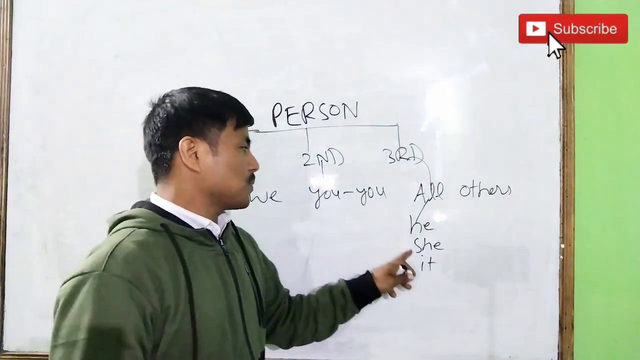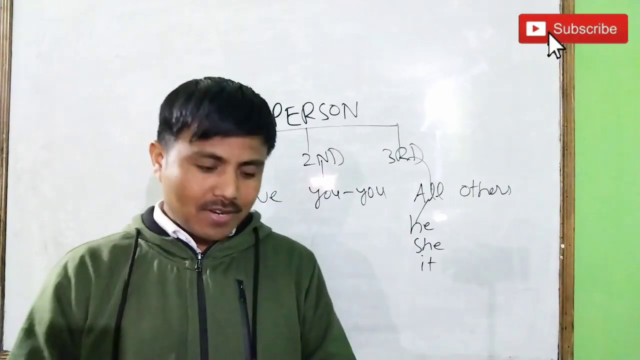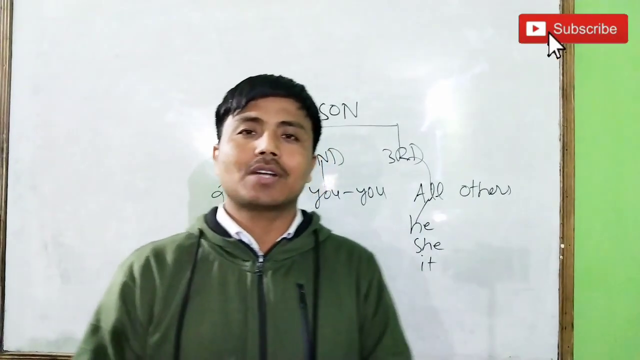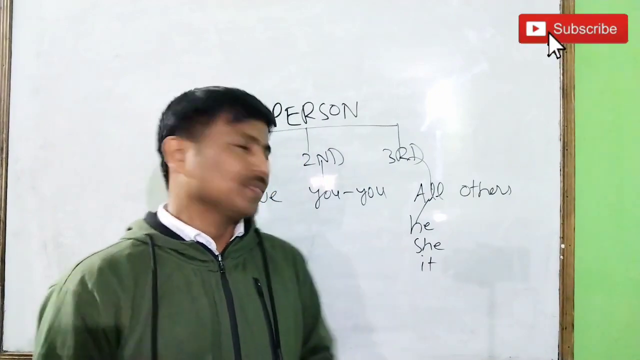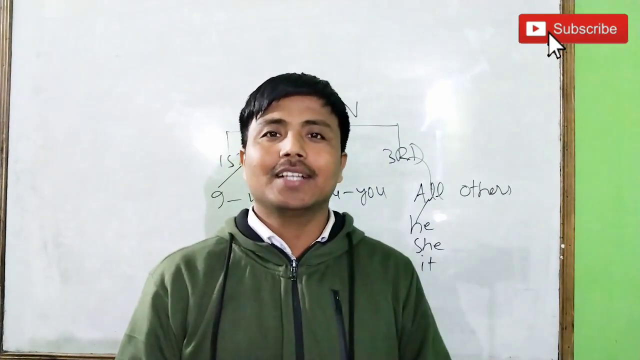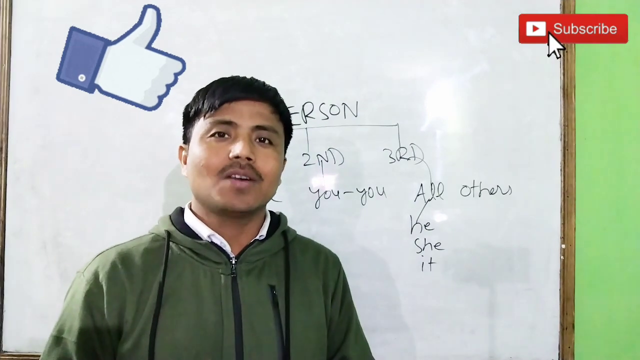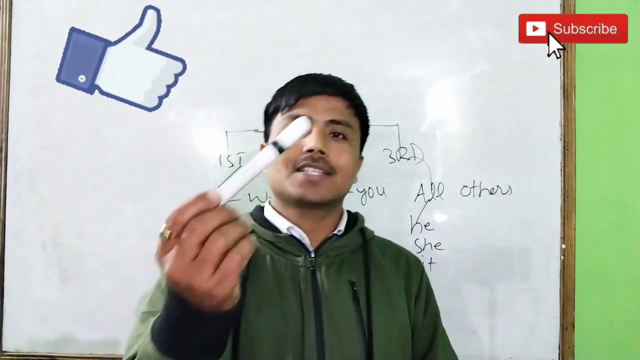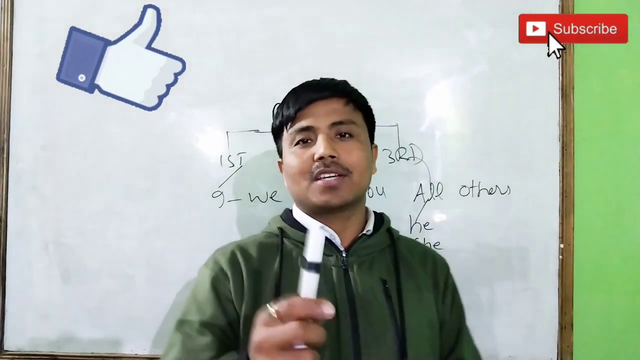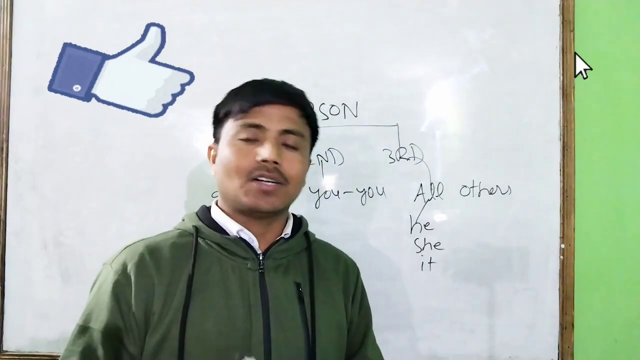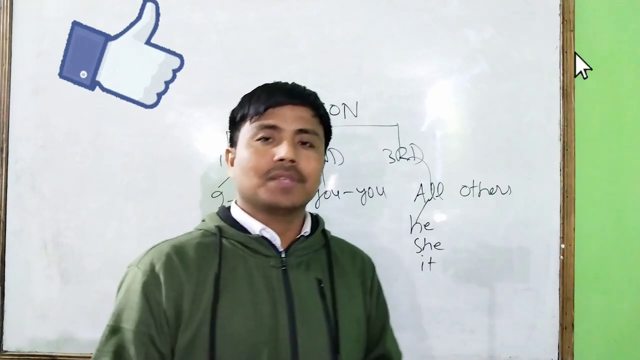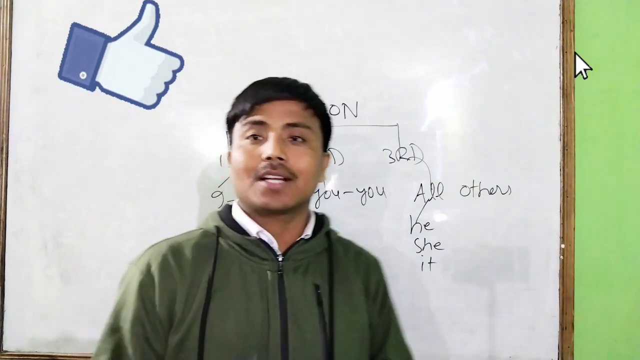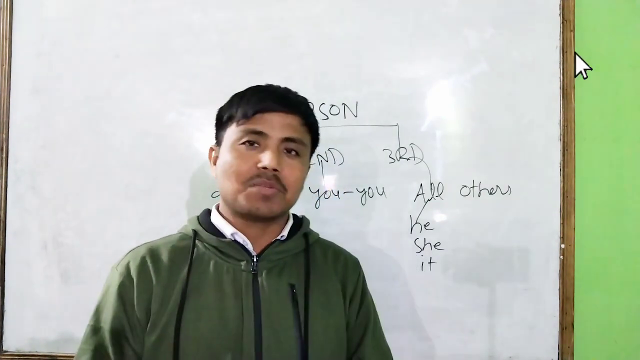She is used for a girl or a woman. That's why all the girls and all the women in the world are third person. And it is used for a thing or animal or a place. Thing just like this is a marker. And all the things that we eat like rice, dal, paneer, whatever it may be, also come in the list of the third person.